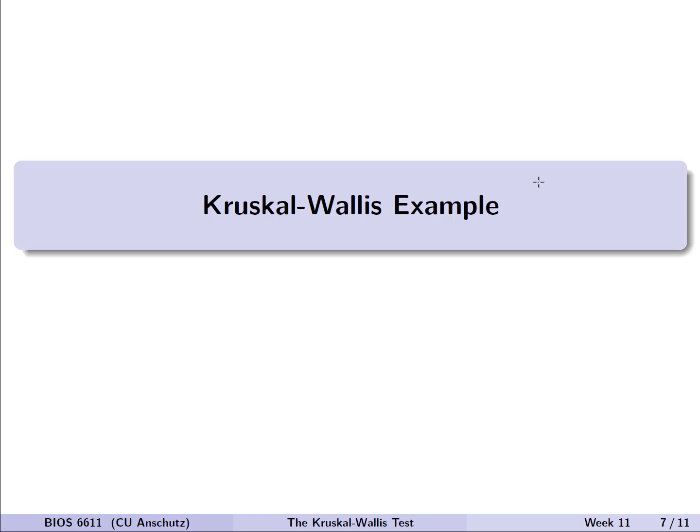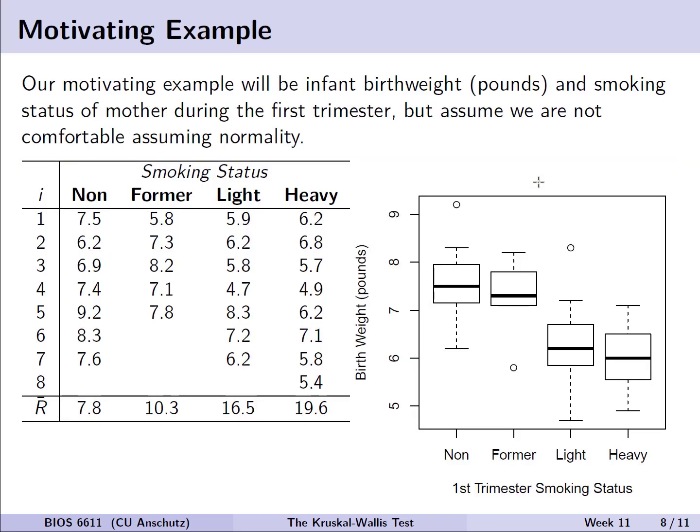So let's now turn to our example and walk through how we can conduct the Kruskal-Wallis test and interpret our output. We're going to use that motivating example we've been working with in the context of ANOVA, but we're going to assume in this case we're not comfortable assuming normality. Here we're summarizing the mean ranks for each of our groups, designated in this table as R bar, and we see that the mean rank increases as the smoking status increases as well. Here, the first place rank is the highest birth weight, going to the last rank, or a higher rank, indicating someone has a lower birth weight. Hence, the heavier smoking group has the lower birth weight in pounds.